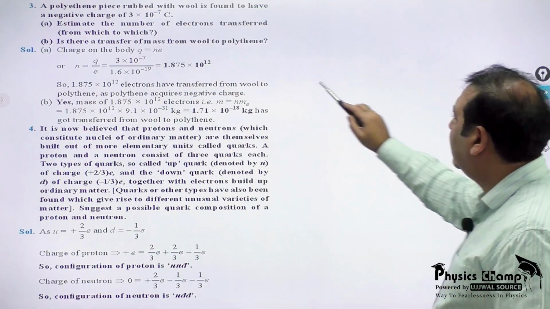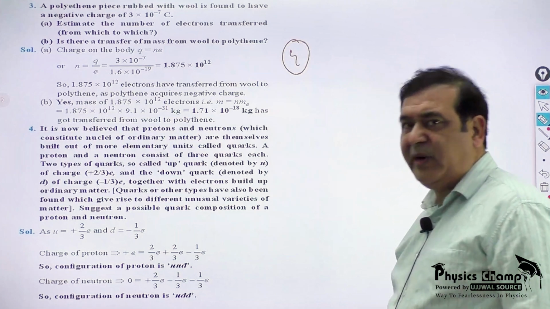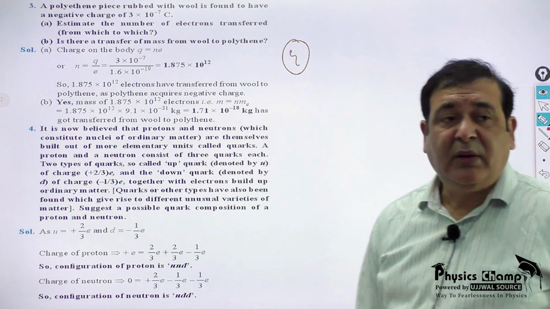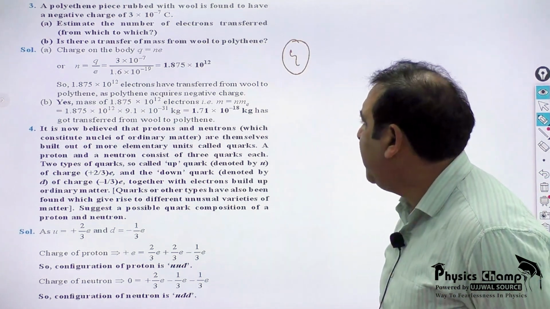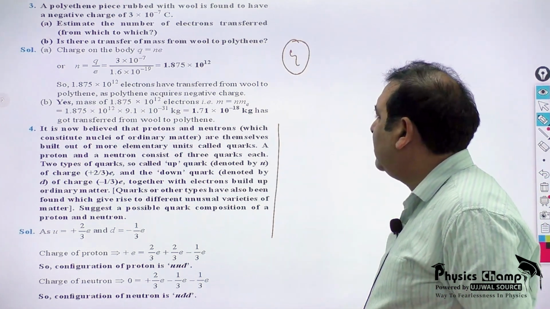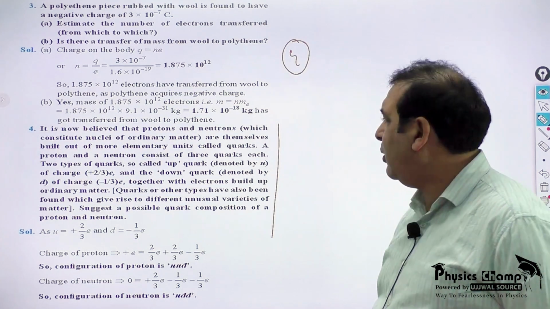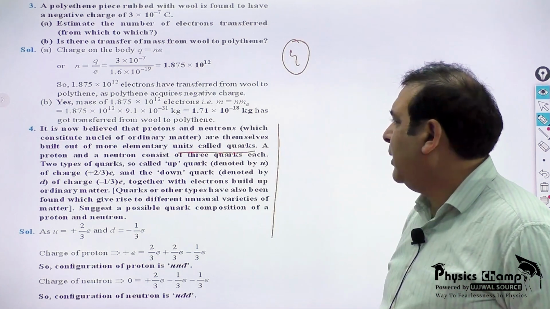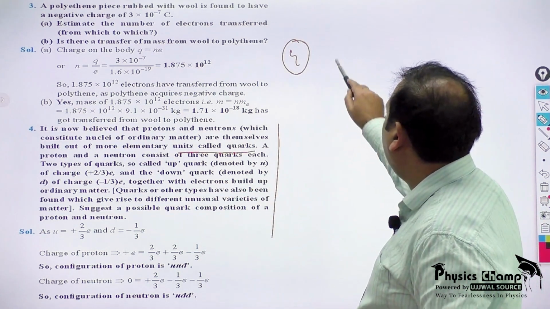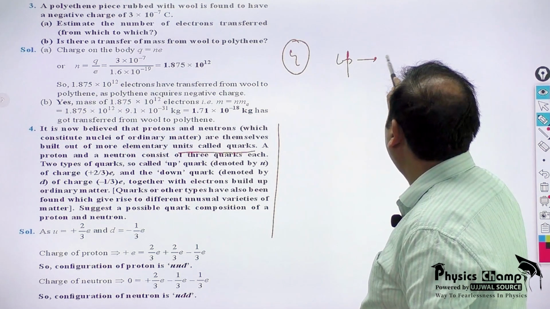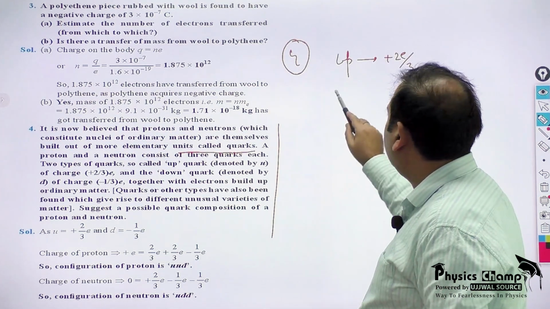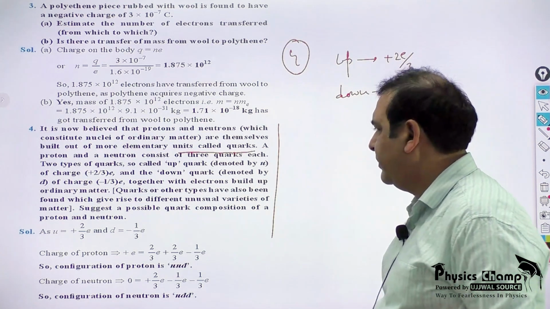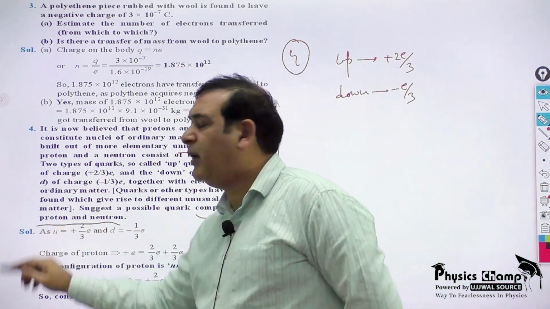Question number 4 is again on the concept that we already discussed when we were discussing quantization of electric charge. It is about the concept of quarks. It is now believed that protons and neutrons are themselves built of some more elementary units called quarks. There are two types of quark: the up quark, which has a value of plus 2e/3, and the down quark, which has a value of minus e/3.